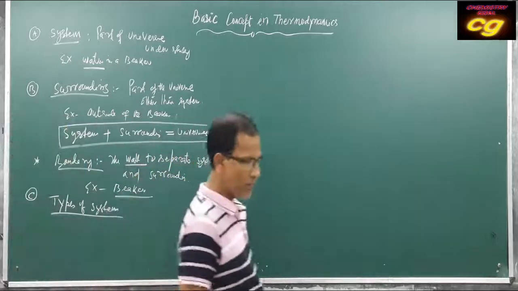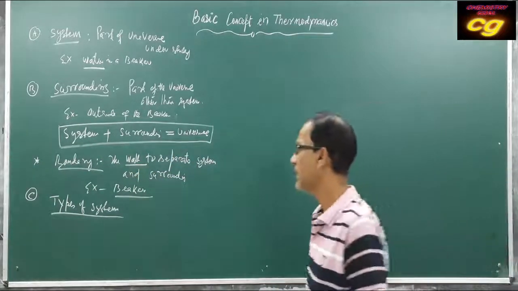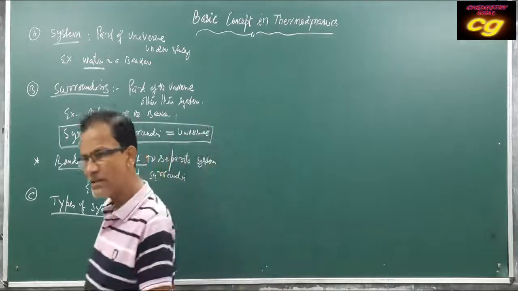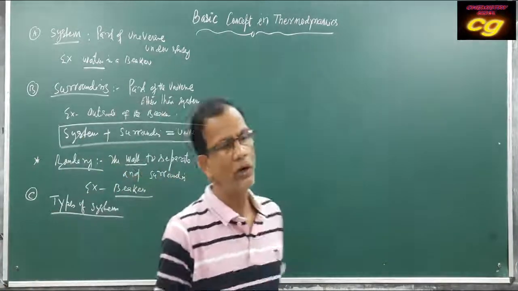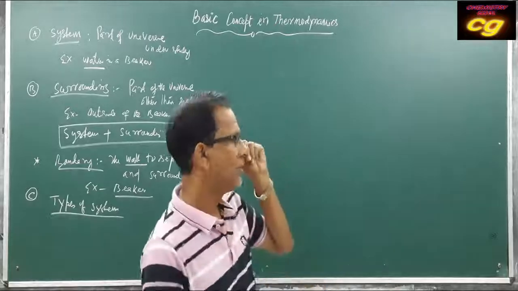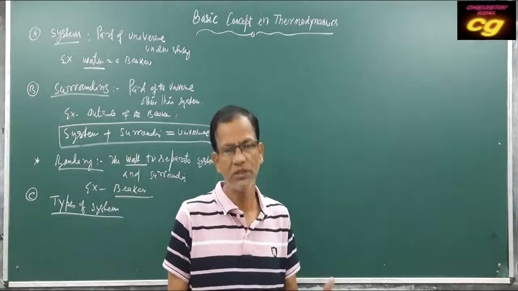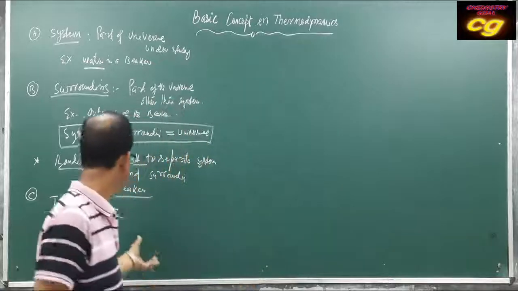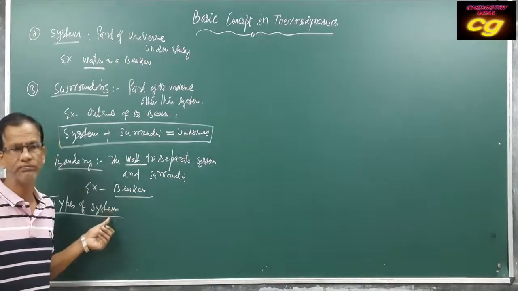Types of system in the part of the universe under study. It depends upon what type of property, what type of physical quantity you are discussing for the particular system.